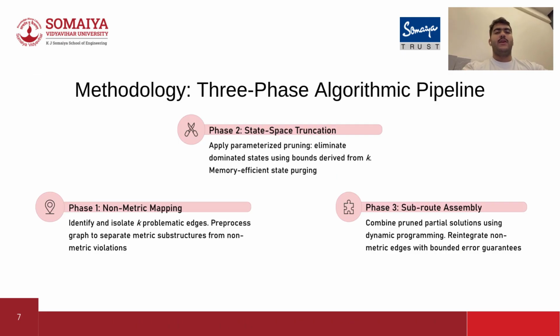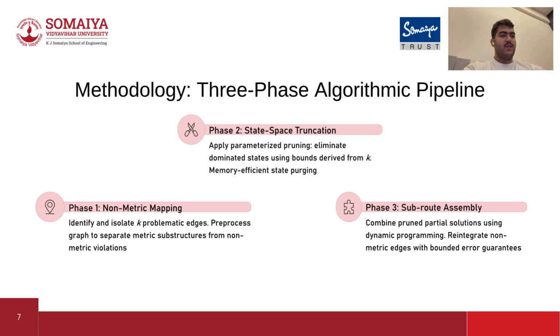The algorithm executes this logic through a clean three-phase pipeline. Phase 1 is a non-metric mapping. Before calculating any routes, the system scans the graph, pre-processes it, and separates the predictable metric substructures from the k non-metric violations. Phase 2 is a state space truncation.